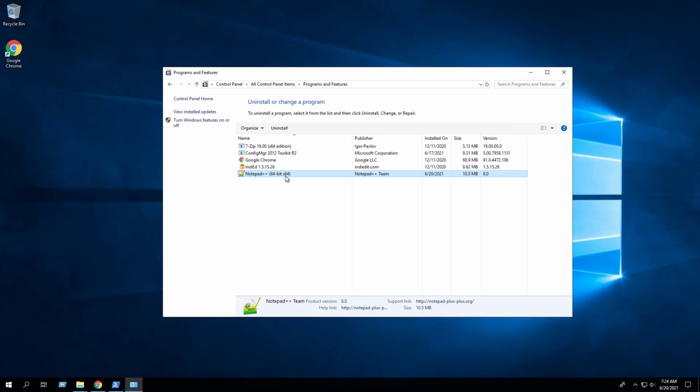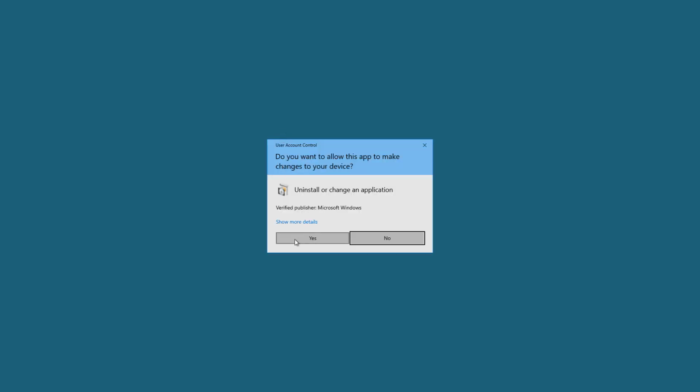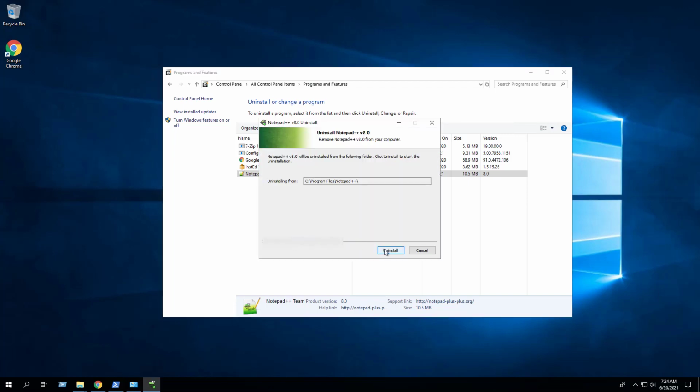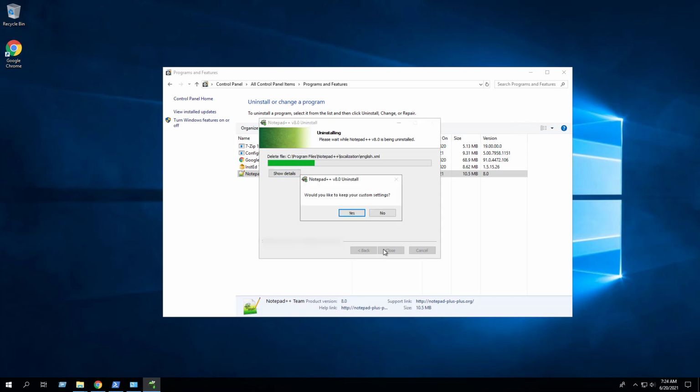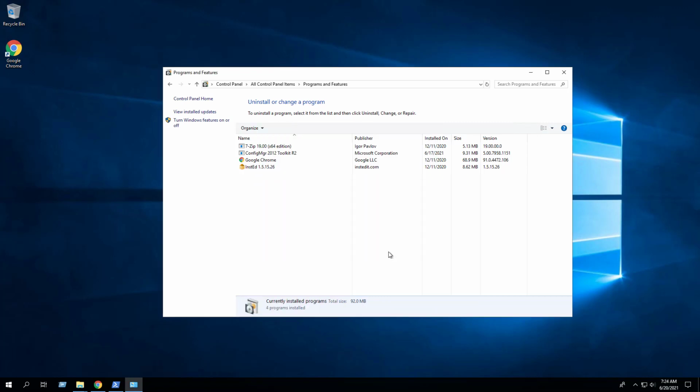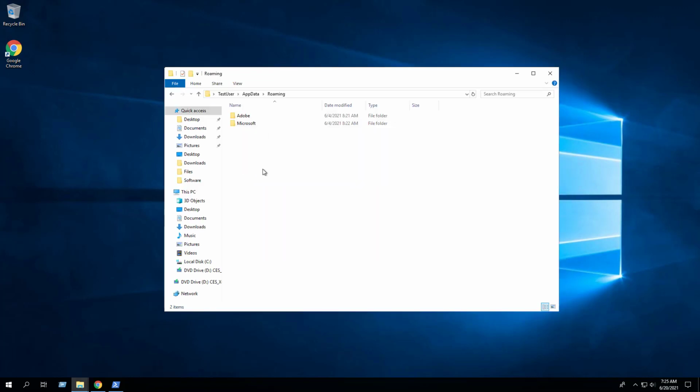Next, uninstall Notepad++. Select No to Would you like to keep your custom settings? Click Close. Make sure the Notepad++ folder has been deleted from the App Data directory.